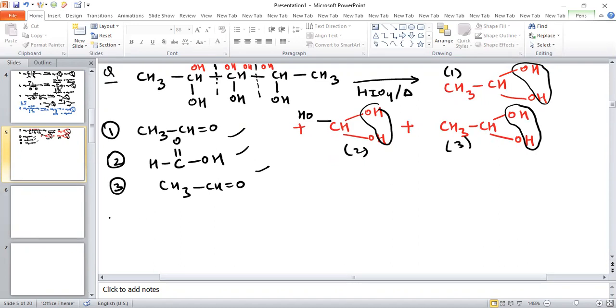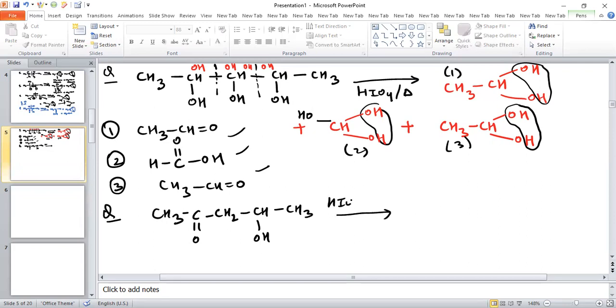Now see another question related to this. So the next question is basically, if we have a compound like CH3, C double bond O, CH2 and CHOH, and CH3, and we add HIO4 in presence of heat. So we will say oxidation is not possible by HIO4.